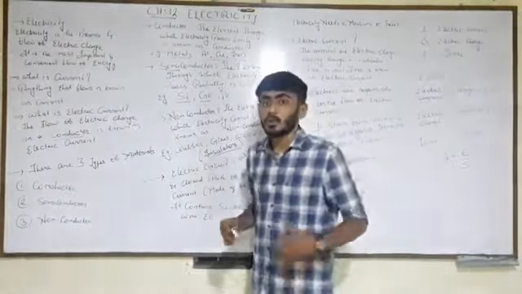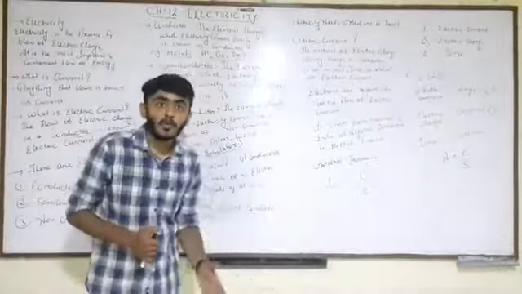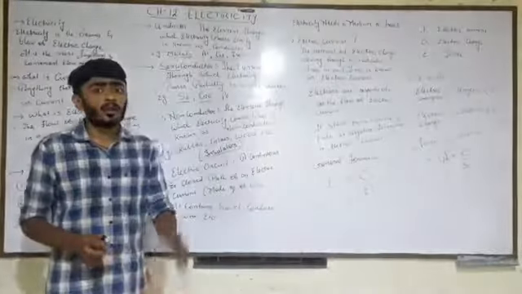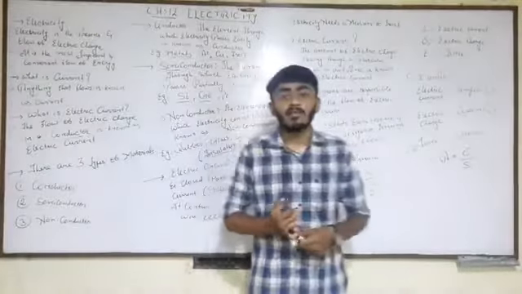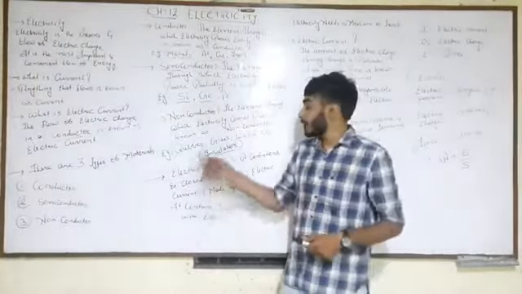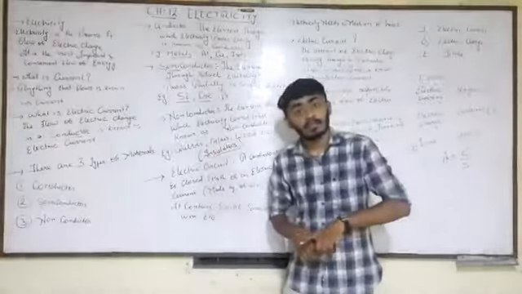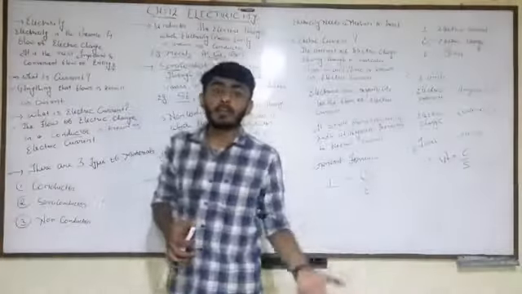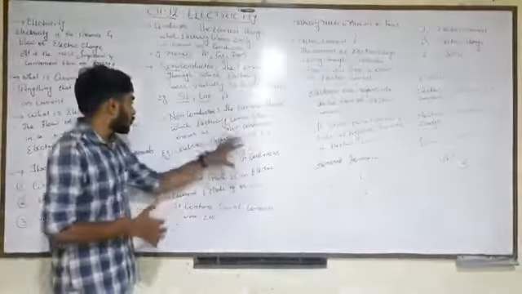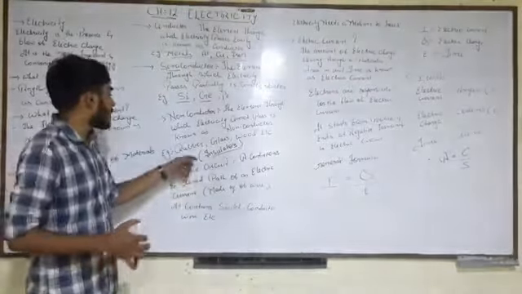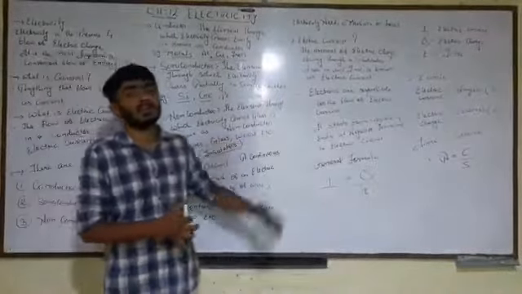What does an insulator do? They resist the flow of electric current. Resist means they stop the flow of electric current. And so if there is any explosion or damage in the electric circuit, we cannot feel the electric shock, and so these non-conductors are used. The best examples are rubber, glass, wood, etc.